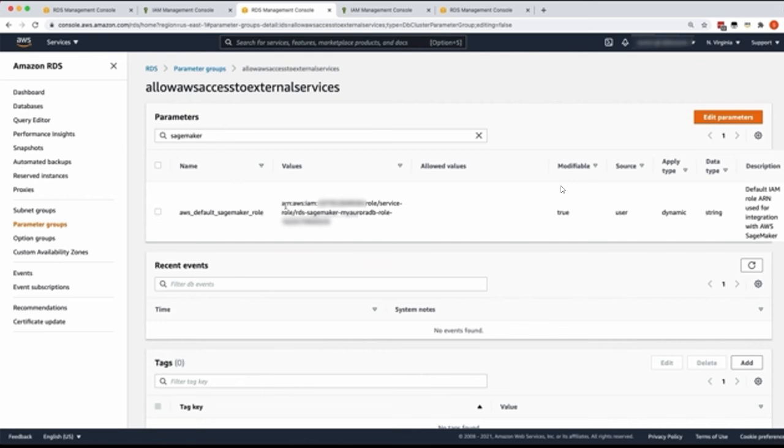Lastly, as part of the configuration, we need to update the parameter group with this IAM role, which we have already seen before while configuring the parameter groups for Comprehend. So at this point, we are done with all the configuration tasks. Endpoint is defined, IAM role is created, and the parameter group is updated. So let's go to our Datagrip console and see it all in action.